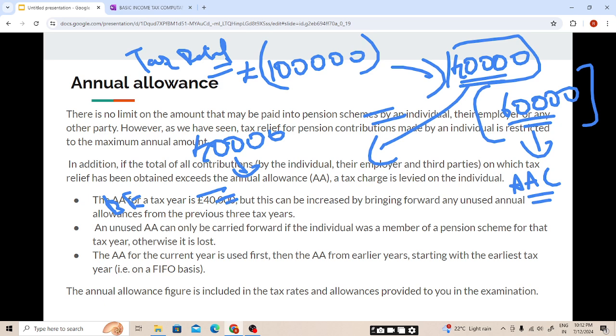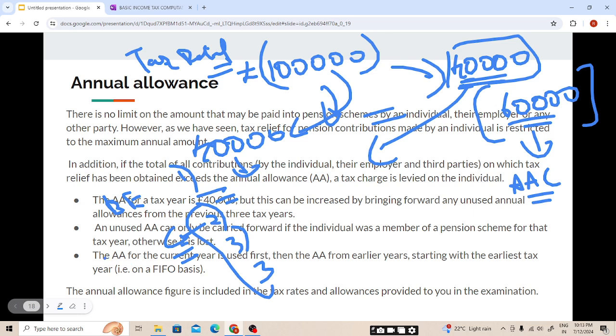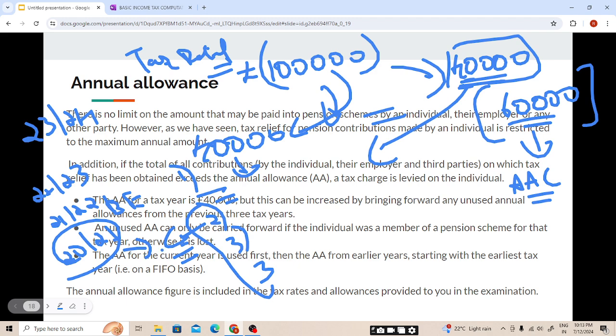When you bring forward the previous 3 tax years' allowance, first it will use the 40,000, then the other unused annual allowance which has been brought forward. For the current tax year 23-24, the previous years are 22-23, 21-22, and 2020-21. So the unused annual allowance of 2020-21 will be used first, then 21-22, then 22-23. We'll be seeing a question so that we have a better understanding, students. I hope this is clear.